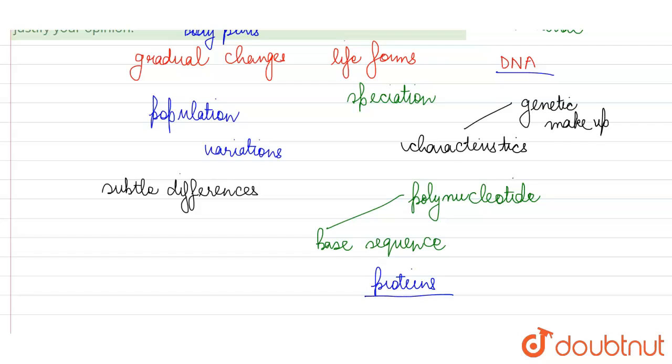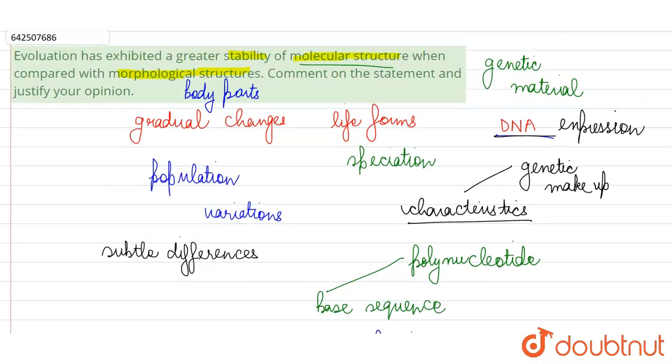And the entire body of living organisms is made of protein. If we look at human beings, our bone, muscle, skin, all of it is protein. So all of this is coded for or written in our DNA. So if there is a change in DNA, our characteristics are automatically going to change because it is the expression of this DNA which is responsible for whatever kind of organism it is going to be. So this statement is absolutely correct.